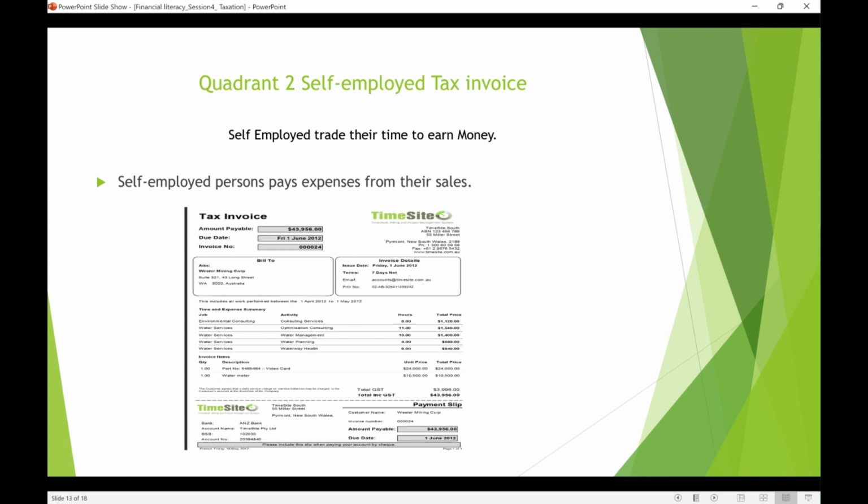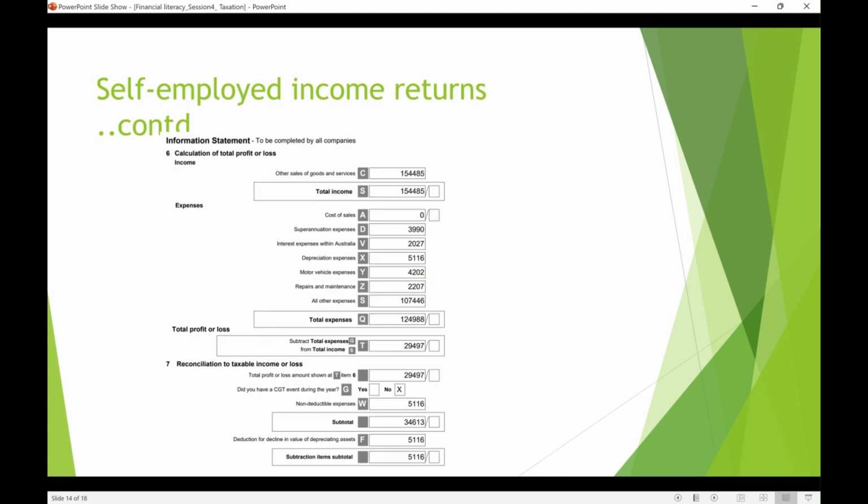This is an example of a water technician. He just installed the water meter in the house, and he charges a bill, and the client is invoiced, which the client pays to him, and he has to charge GST. So at the end of the year, he's going to file a tax return, which is mostly done through an accountant.